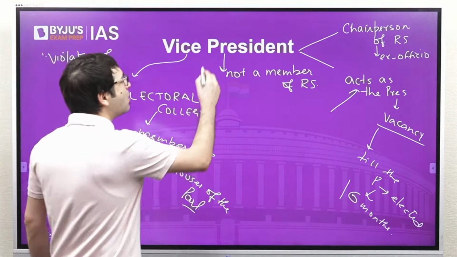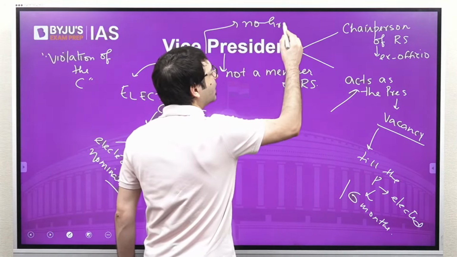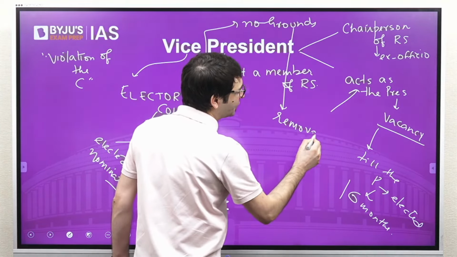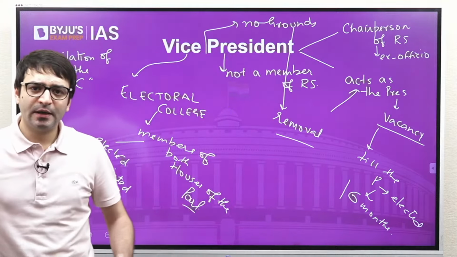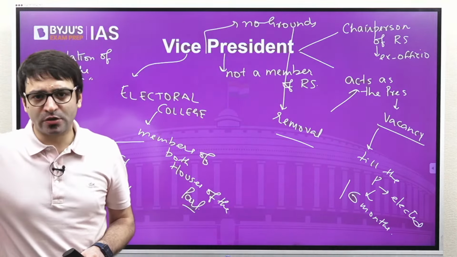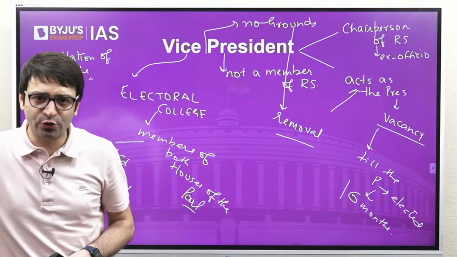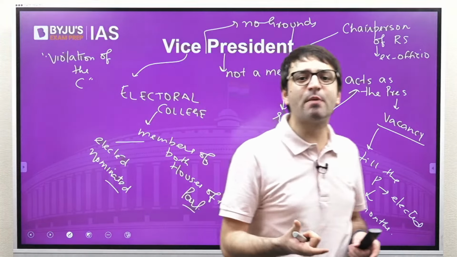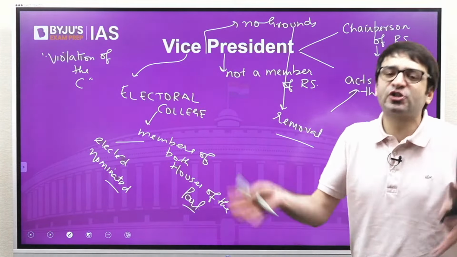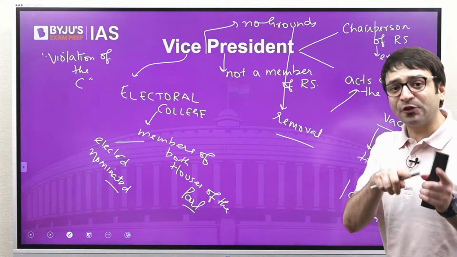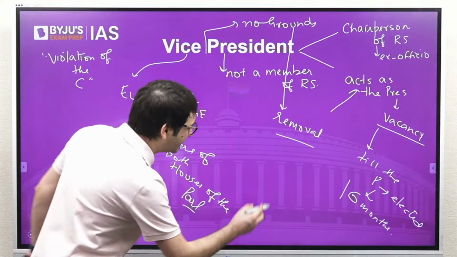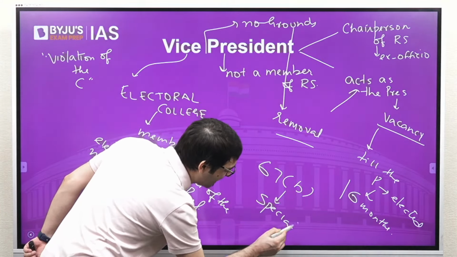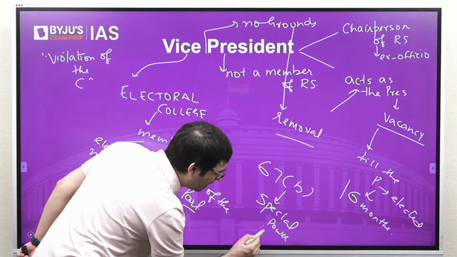But there are no grounds mentioned in the Constitution that are mentioned for the removal of the Vice President. That means President can be impeached on the grounds of violation of the Constitution. But on what grounds can the Vice President of India be removed from his office? These grounds are not mentioned in the Constitution. But for the removal of the Vice President, under Article 67 Clause B, this is one of the special power of Rajya Sabha.